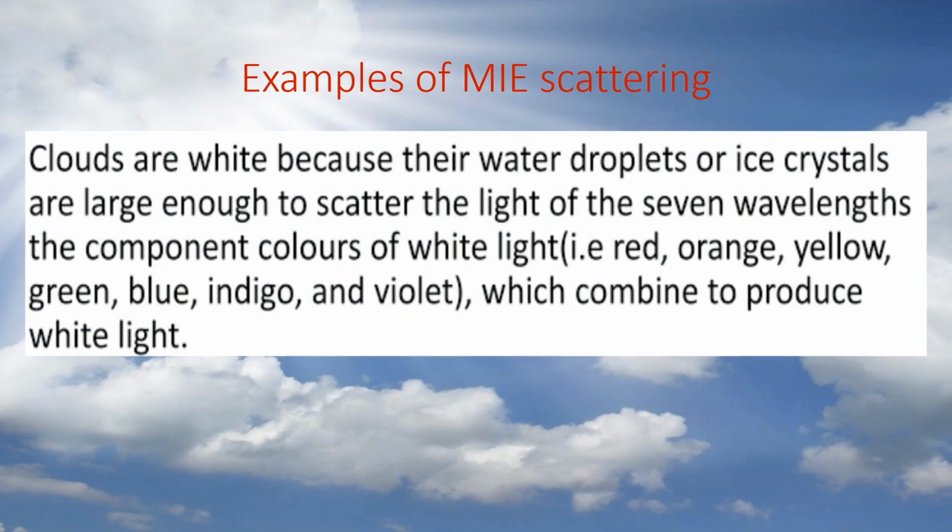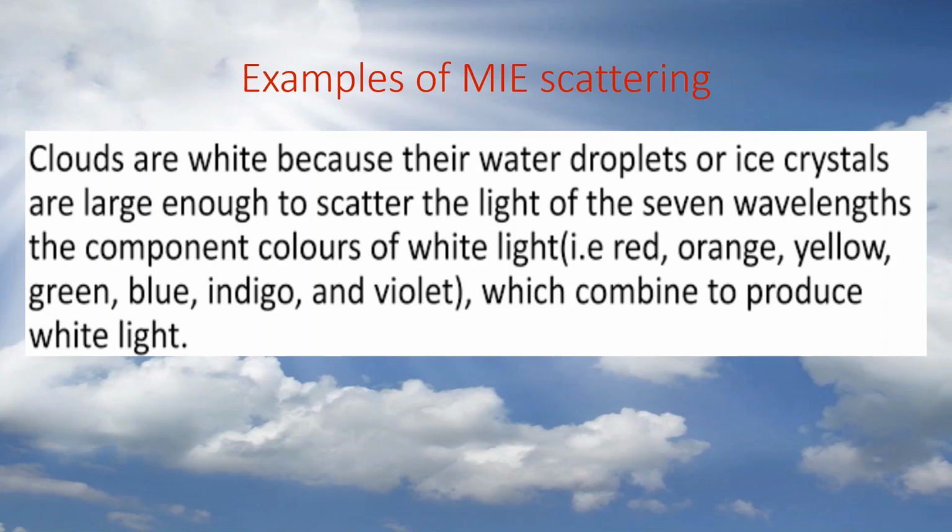The appearance of clouds is an example of Mie scattering. Clouds are white because their water droplets or ice crystals are large enough to scatter light of the seven wavelengths. The component colors of white light, red, orange, yellow, green, blue, indigo and violet, combine to produce white light, which means all colors are equally scattered.